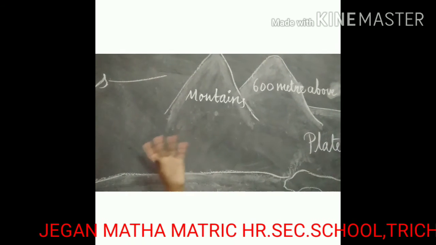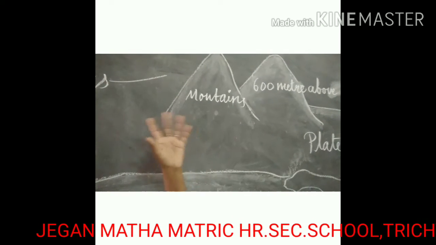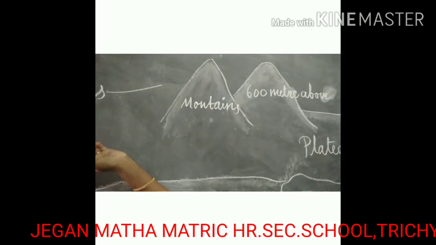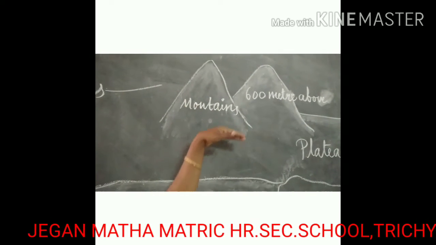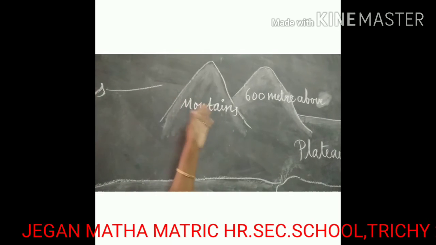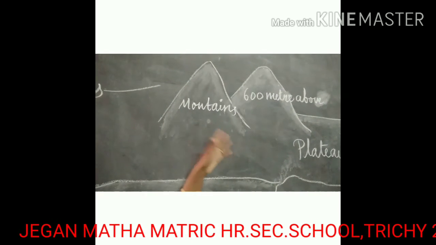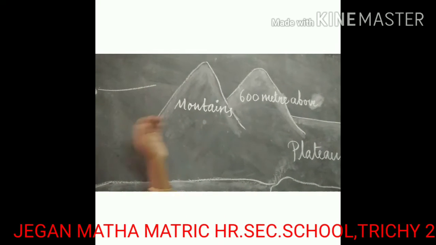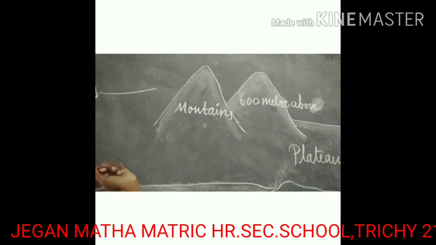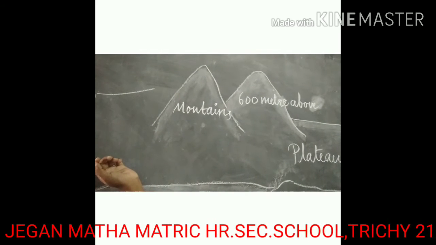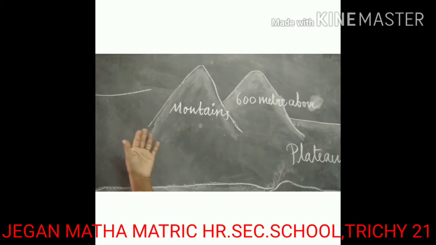The highest point of a mountain is known as the peak. Mount Everest is the highest peak in the world, 8,848 meters. This is in the Himalayas.